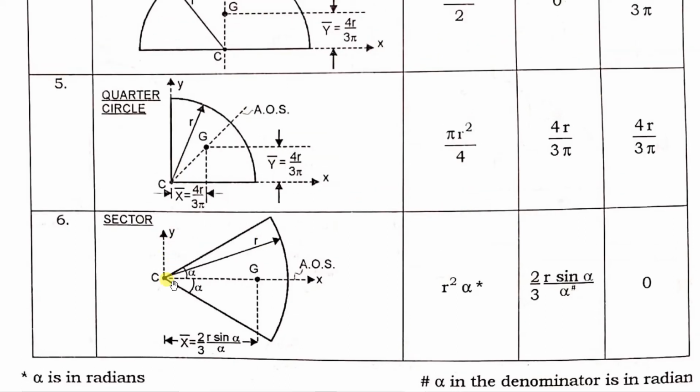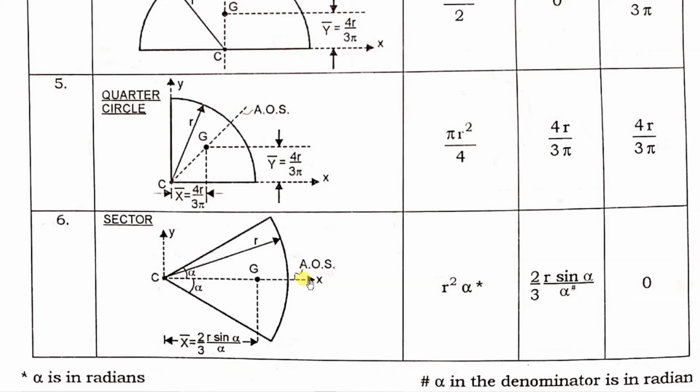Okay, now the sector part, this part will be homework, you can try it. The axes are shown over here, y axis is there, x axis is there, and y bar is 0. Why? Because this sector is symmetric about the x axis. So whenever a geometry is symmetric about the x axis, then y bar is 0.